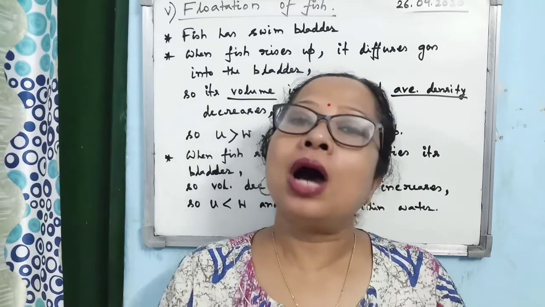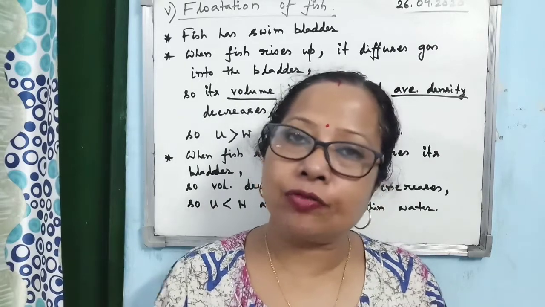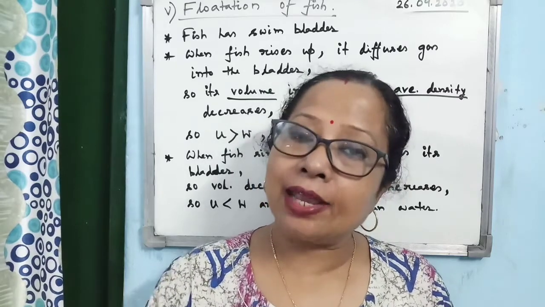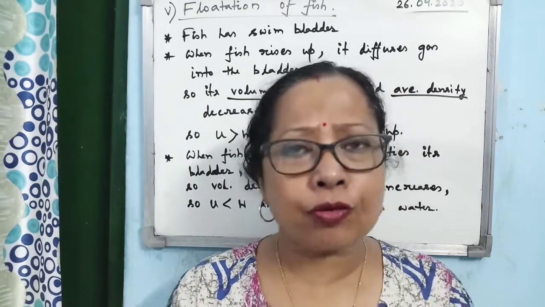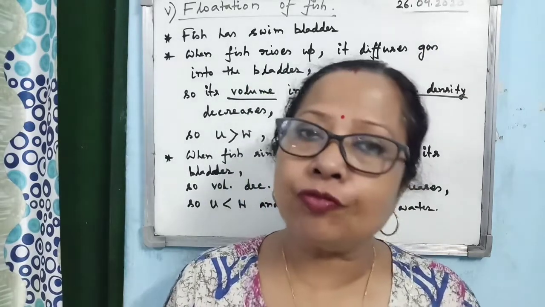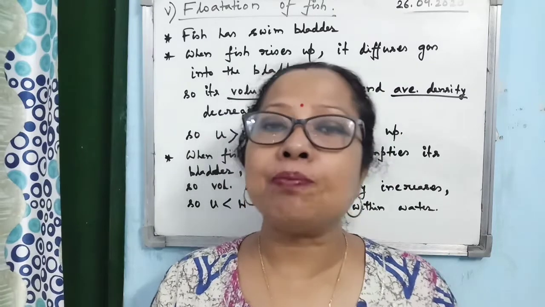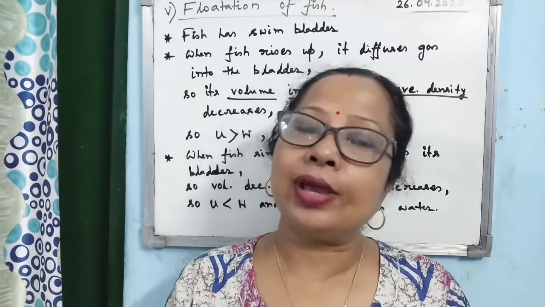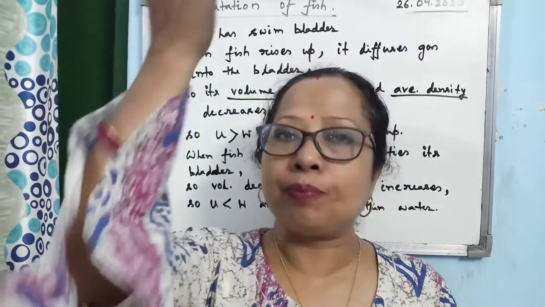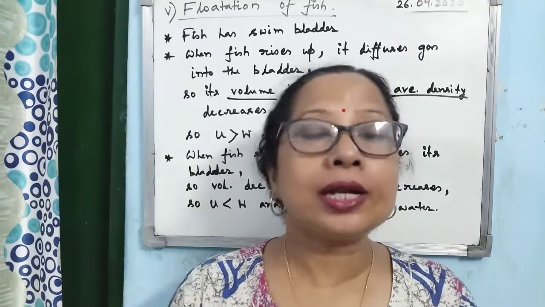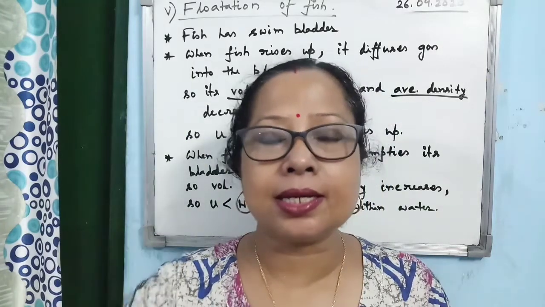Now, how can a fish float at different water levels? It can rise up above water, and it can dive within water and float at any level of water. How does it happen? Within the fish there is a swim bladder. When the fish wants to rise up, it wants to move up. So when anybody wants to move up, what do you have to do? You have to increase the upthrust and decrease the weight.